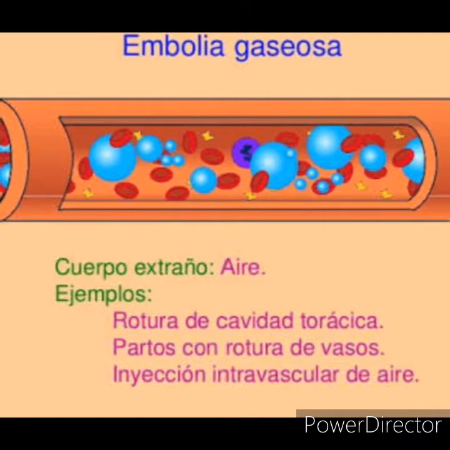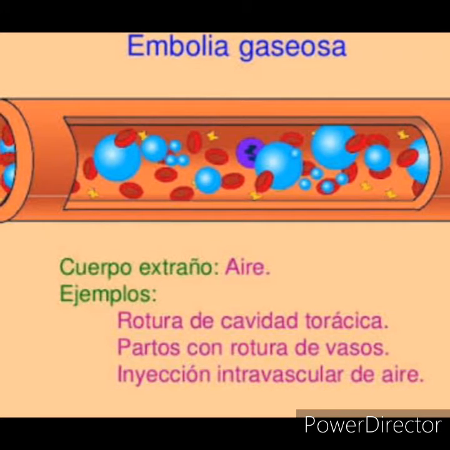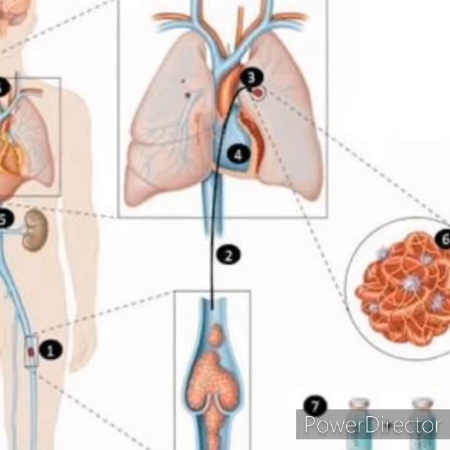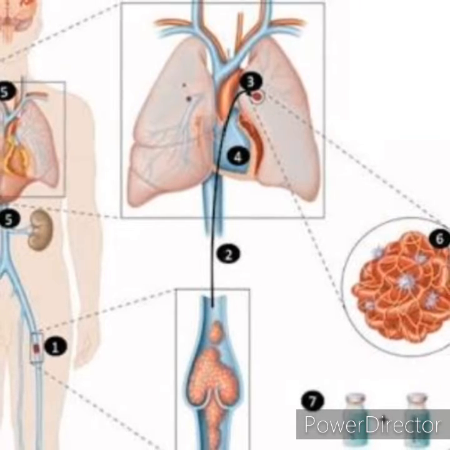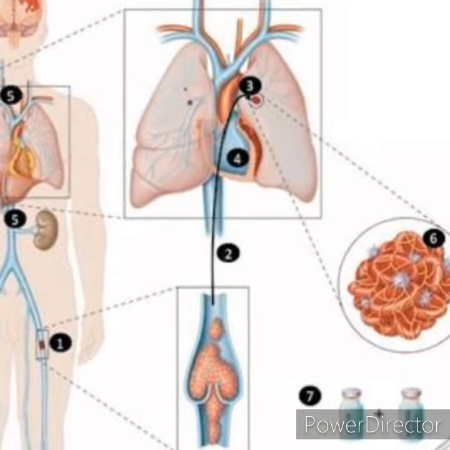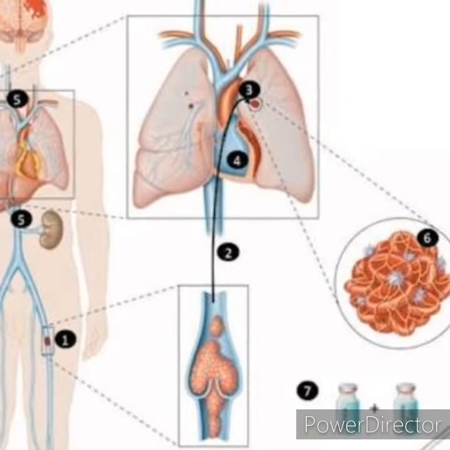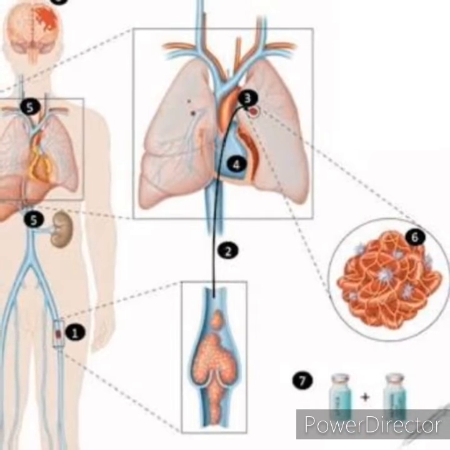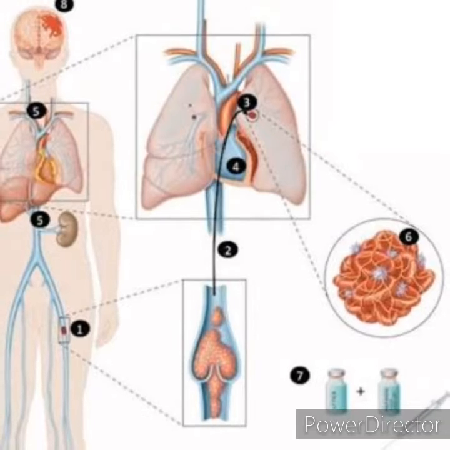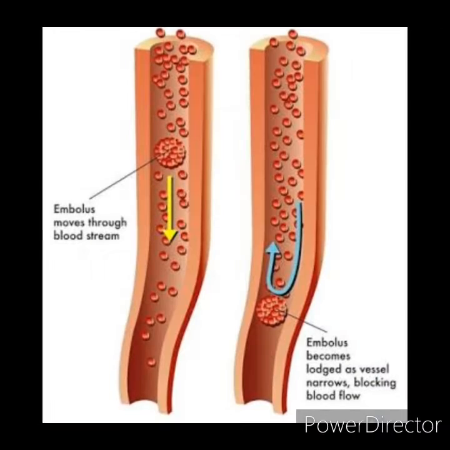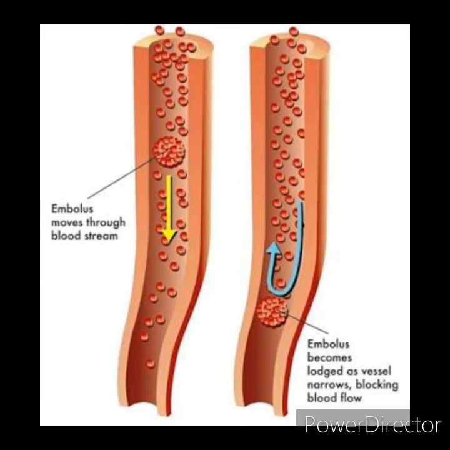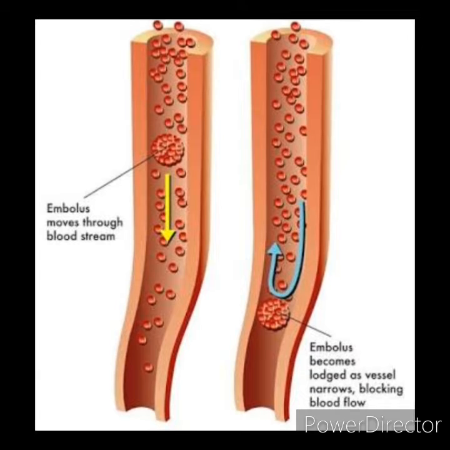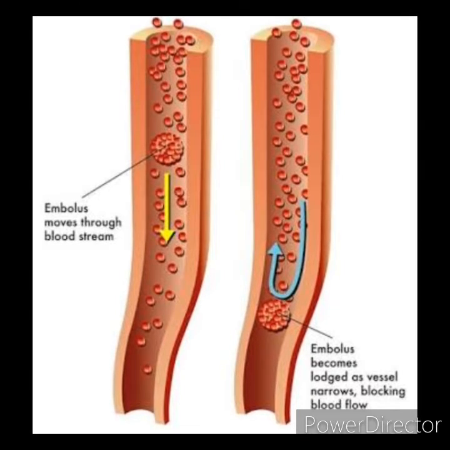The second type, depending upon whether infected or not, has two types: first is bland when sterile, and second is septic when infected. Third, depending upon the source of the emboli, there are four types: cardiac emboli, arterial emboli, venous emboli, and lymphatic emboli. Depending upon the flow of blood, there are two special types of emboli: paradoxical embolus and retrograde embolus.